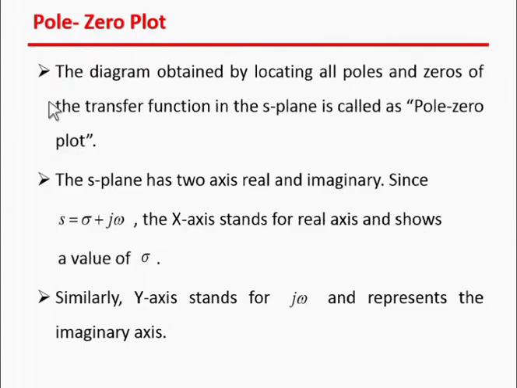Pole zero plots. The diagram obtained by locating all the poles and zeros of the transfer function in the S-plane is called the pole zero plot. The S-plane has two axes, one is the real axis and one is the imaginary axis. So s equals sigma plus j omega. Here the X axis is the real axis and the Y axis is the imaginary axis. The X axis represents the value of sigma and the Y axis represents the imaginary axis j omega.